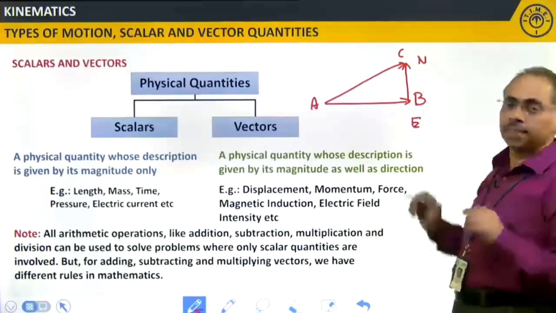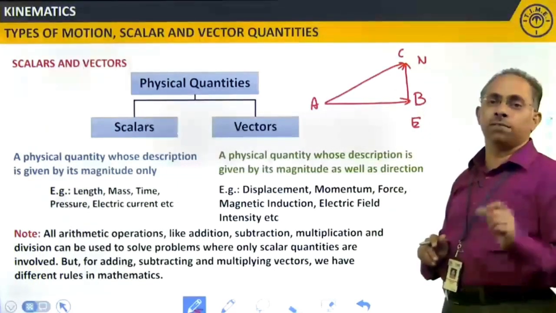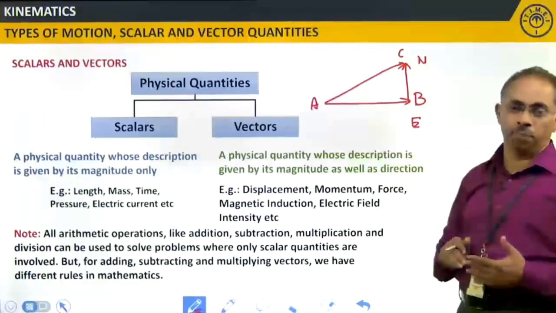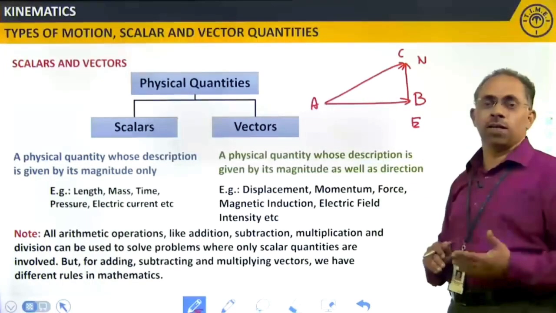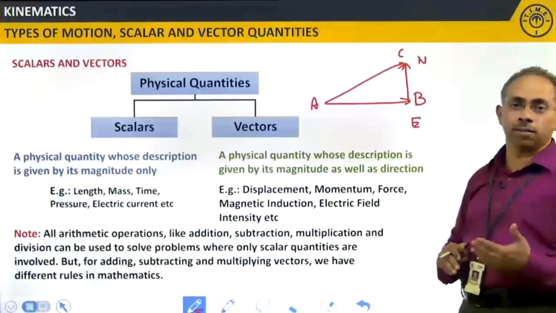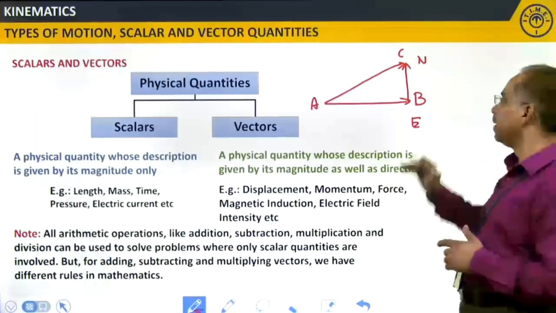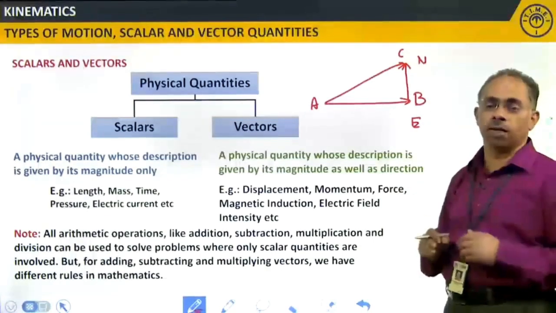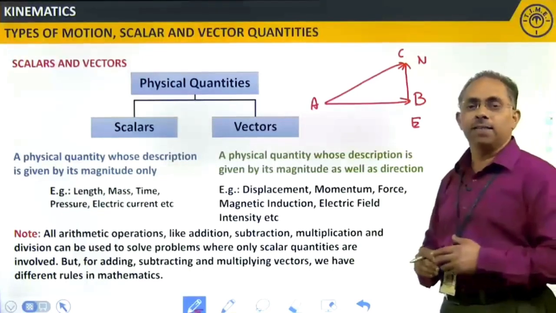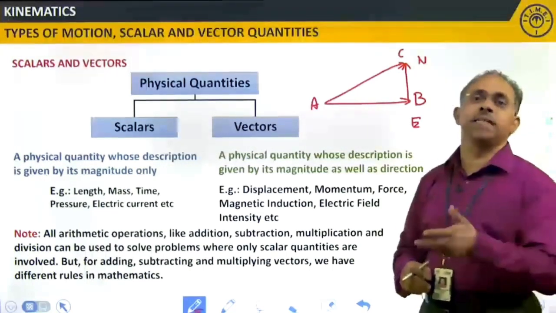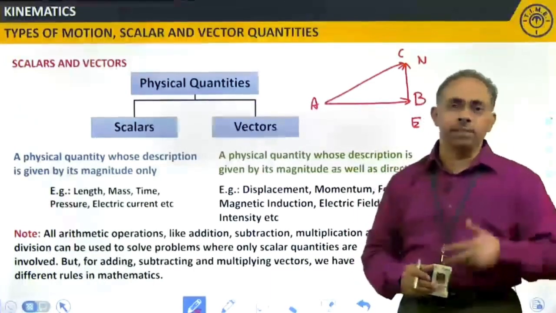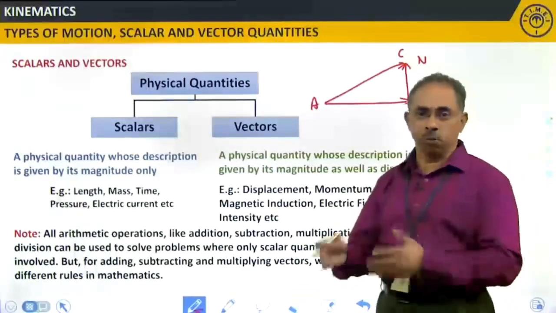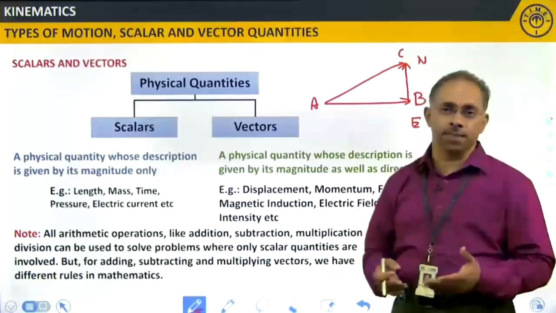Even though the final position is at C, if I wanted to measure the magnitude of displacement along east, I should be able to tell the length of A to B, that's it. Similarly, if I wanted to talk about its displacement along north, I should be able to tell only the length from B to C, only that particular part. So what is happening here? The magnitude is changing with direction. If magnitude is changing with direction, then we need to specify the magnitude as well as direction both. Only magnitude will not be sufficient.